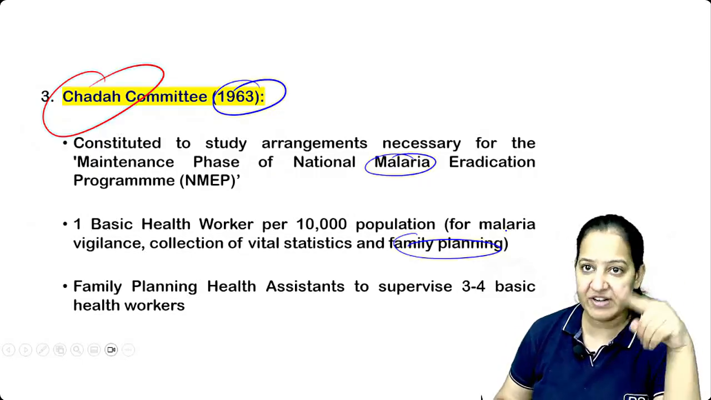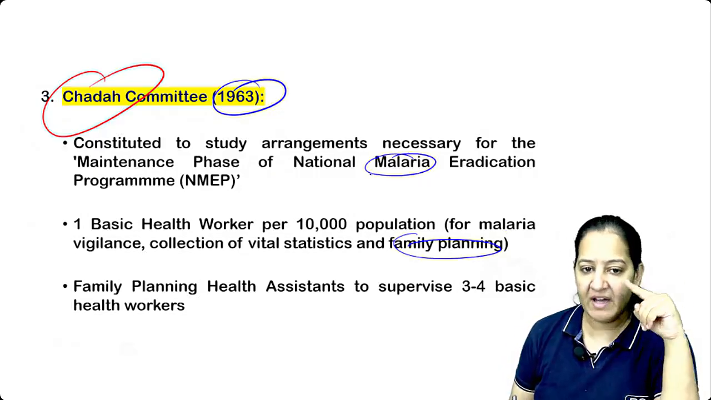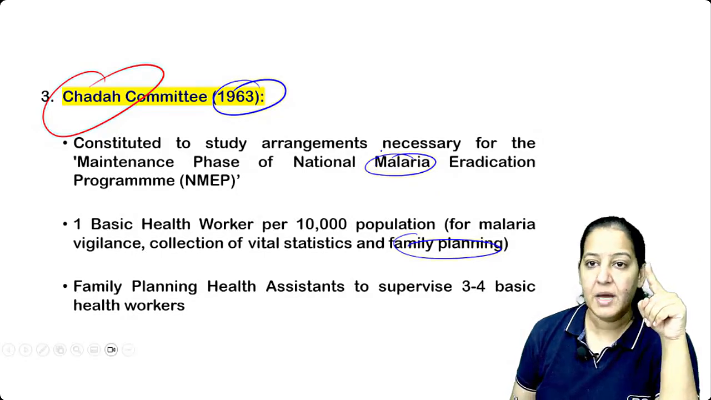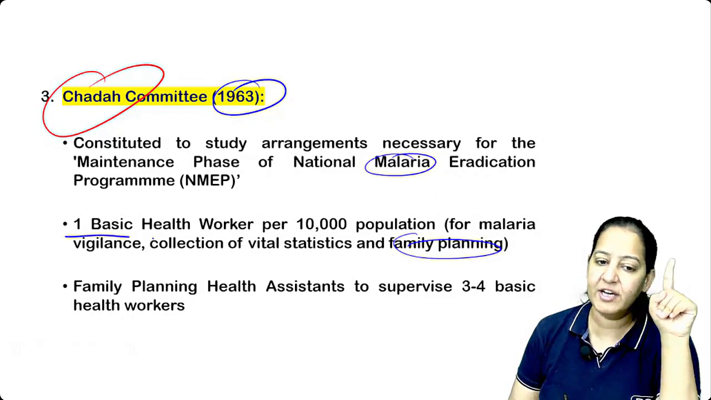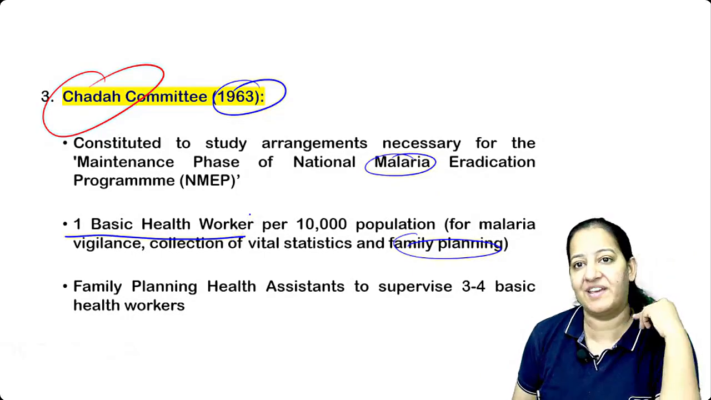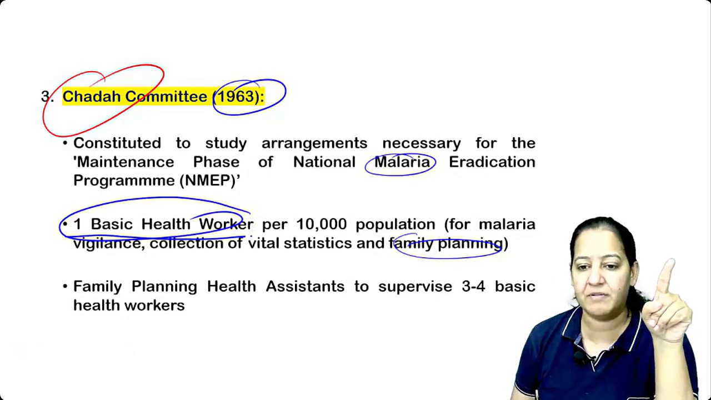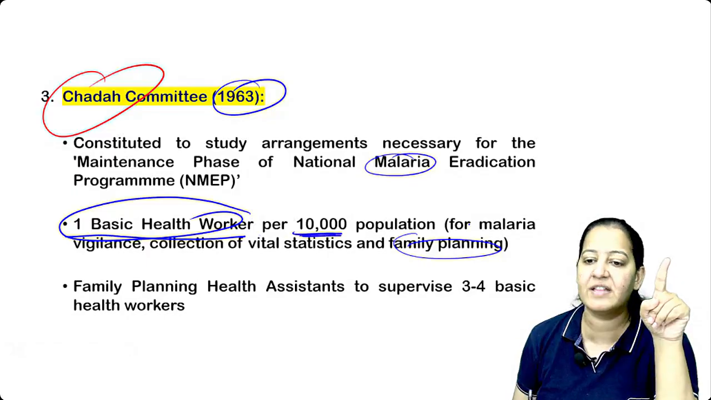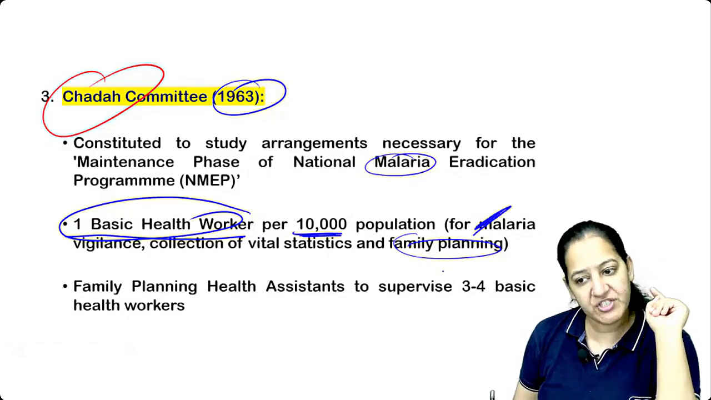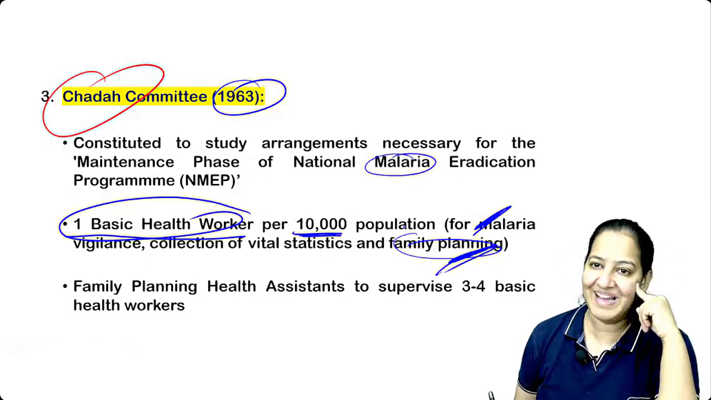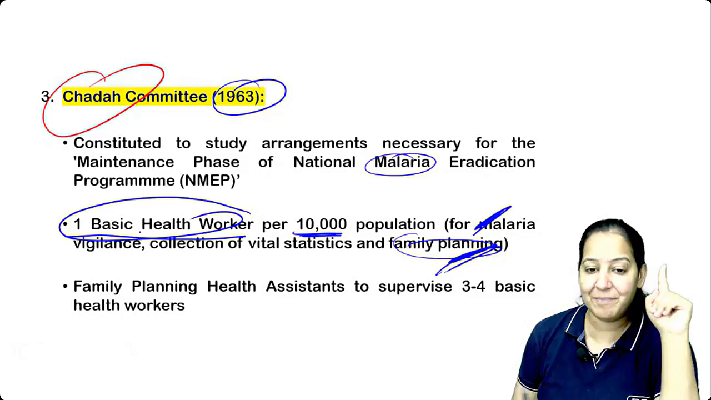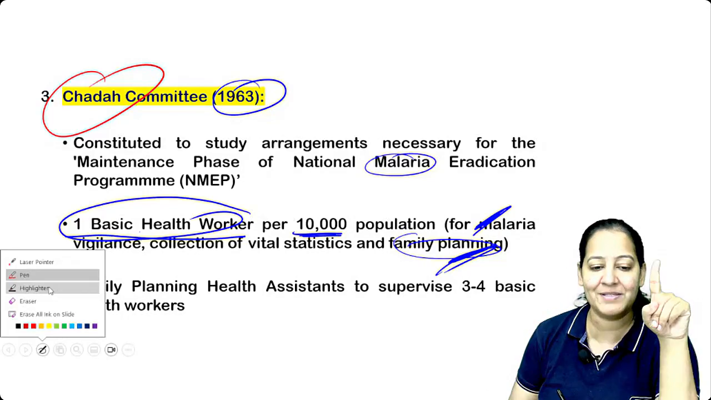So we had different staff working for that. But he has linked the 2. He said there should be only 1. He did cost cutting. He said keep only one basic health worker at the PHC, for every 10,000 of the population, who will do malaria vigilance and also family planning work. So he made a mess. Now there is only one person taking care of both the programs.